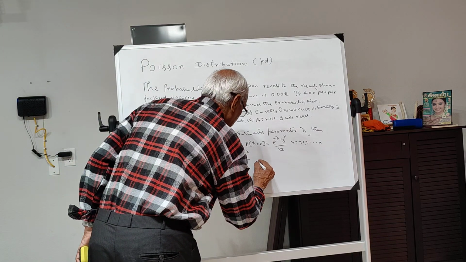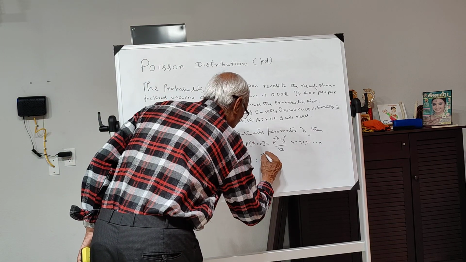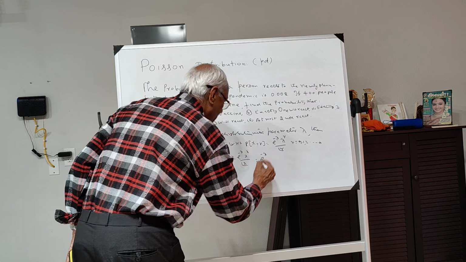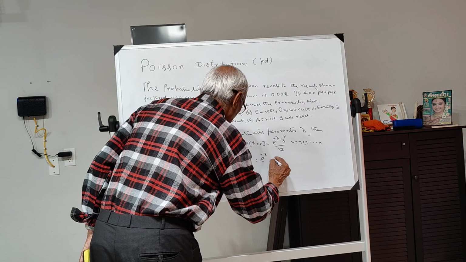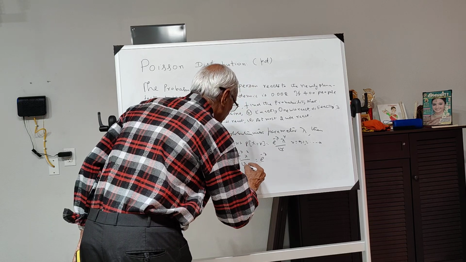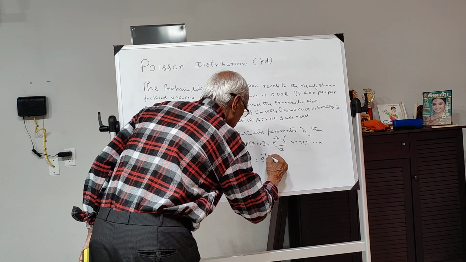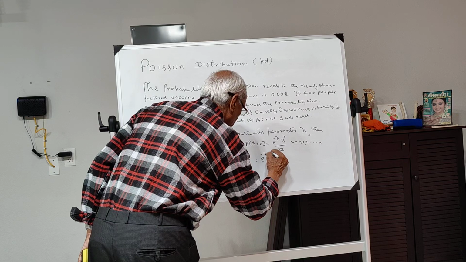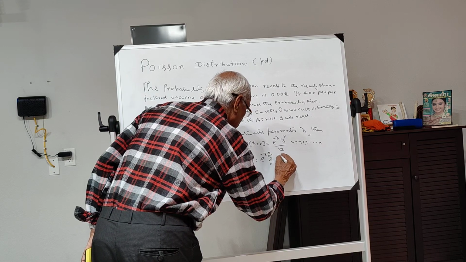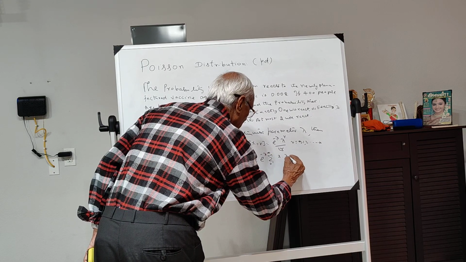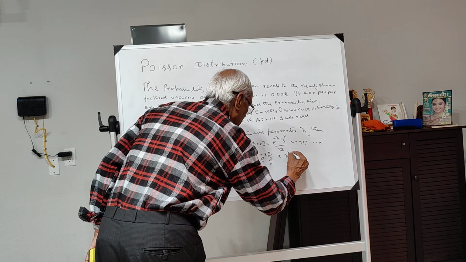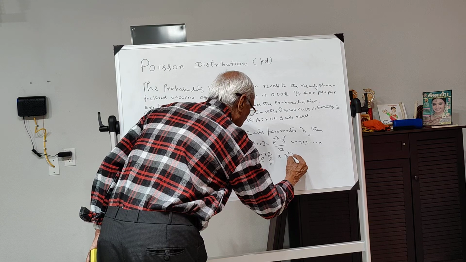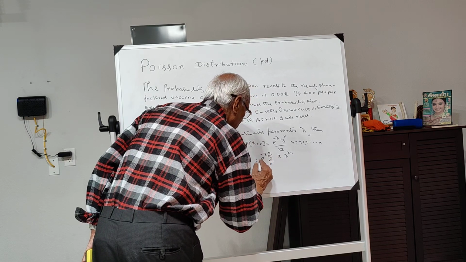So e to the power of minus lambda has nothing to do with the summation, so I will take it outside. And I will take this lambda also outside.